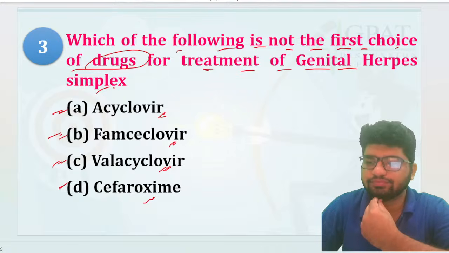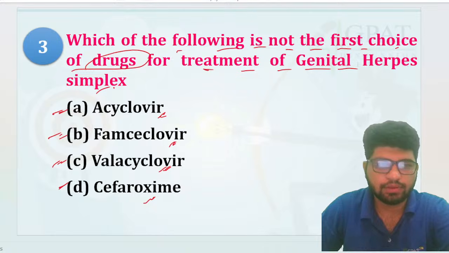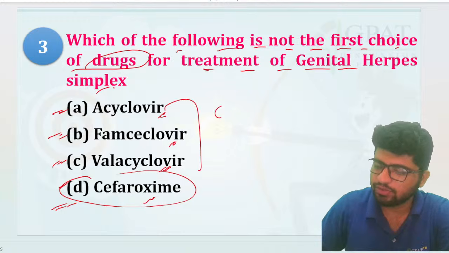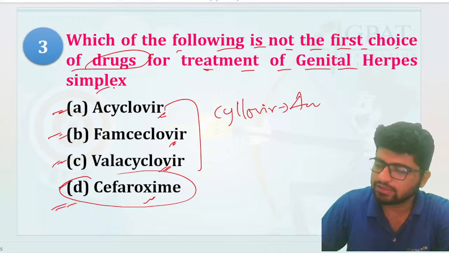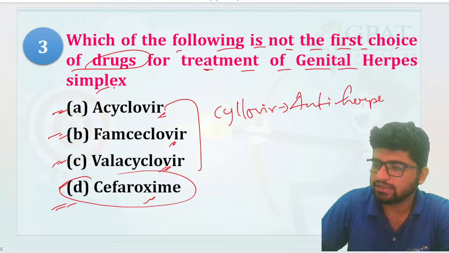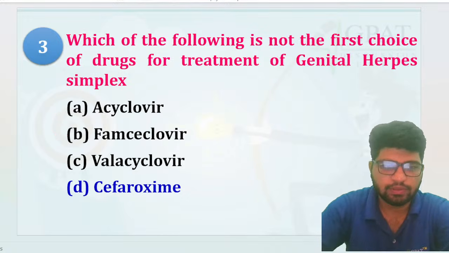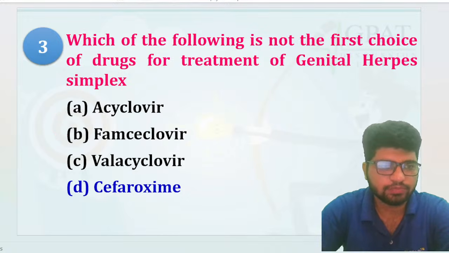Acyclovir, famciclovir, valacyclovir or cefuroxime? Cefuroxime. Yeah, that is not one of them, that's your cefuroxime, right? Very good. All the cyclovirs are anti-herpes drugs, right? Very much known to you. Yeah, that's your cefuroxime.